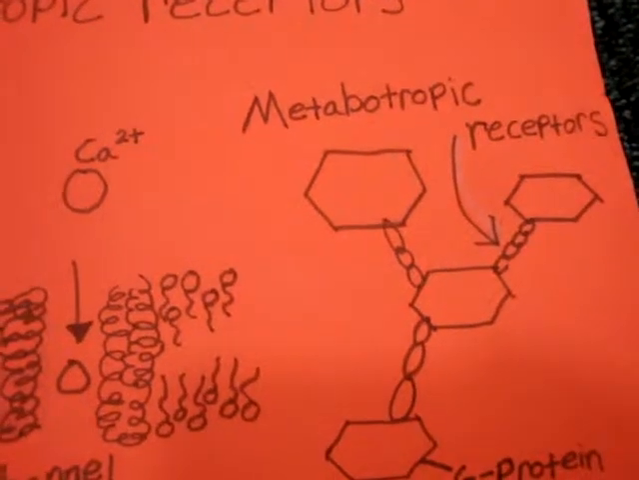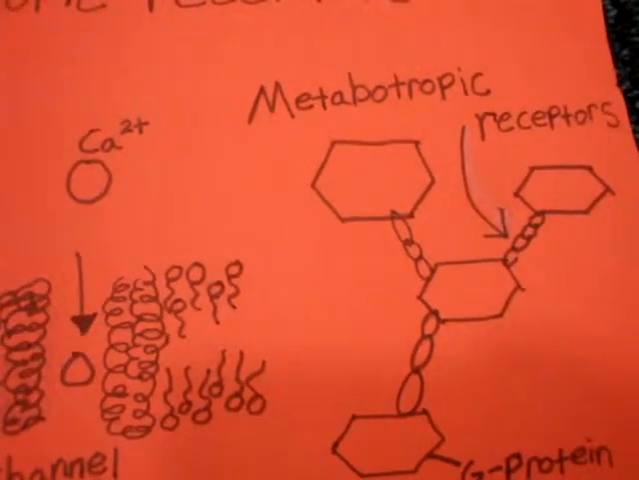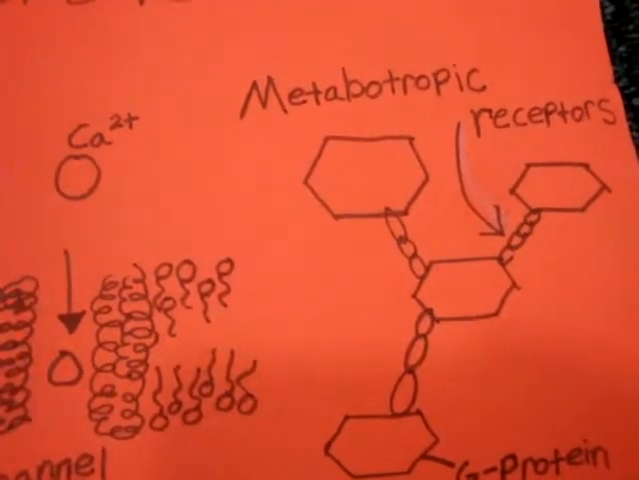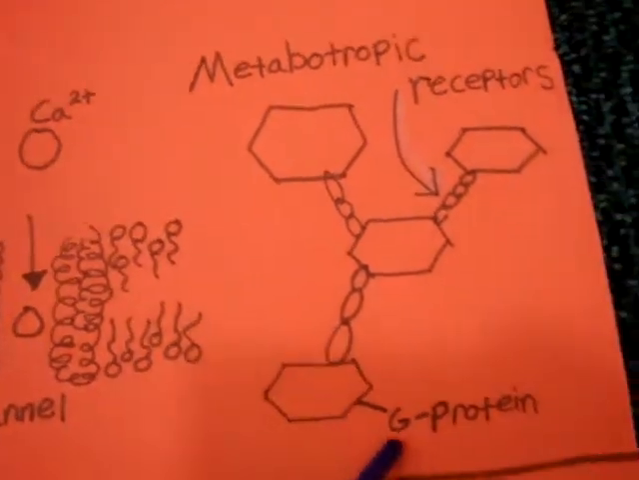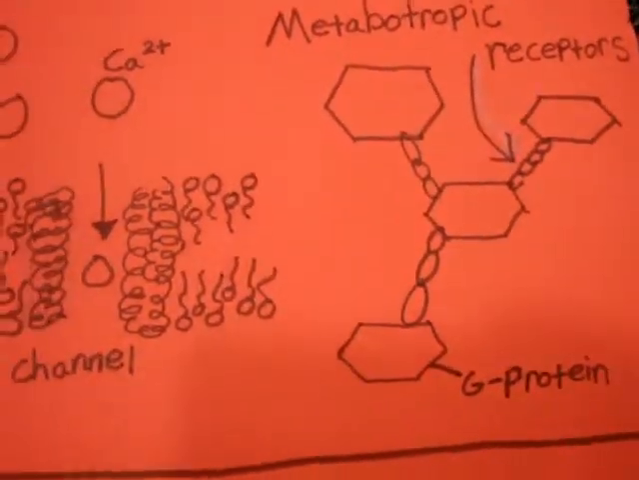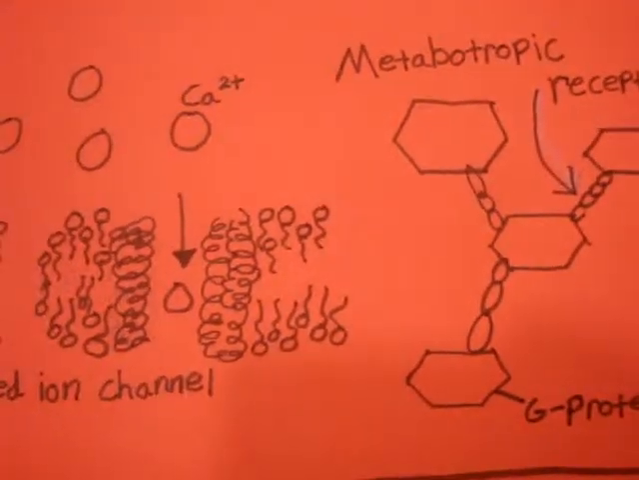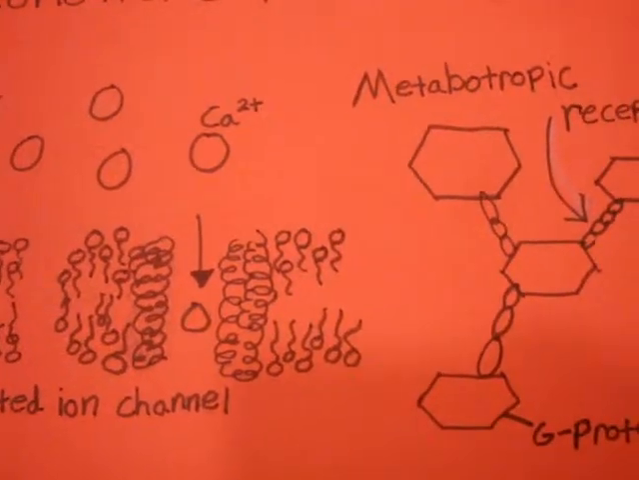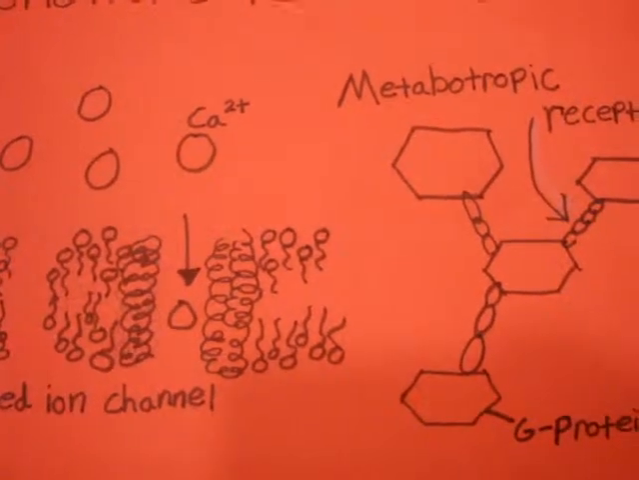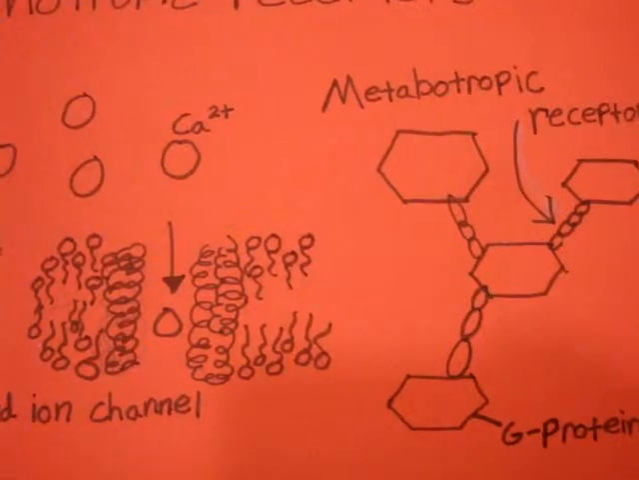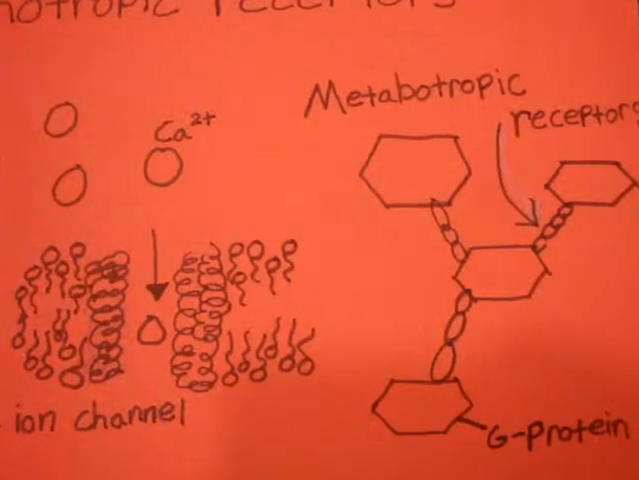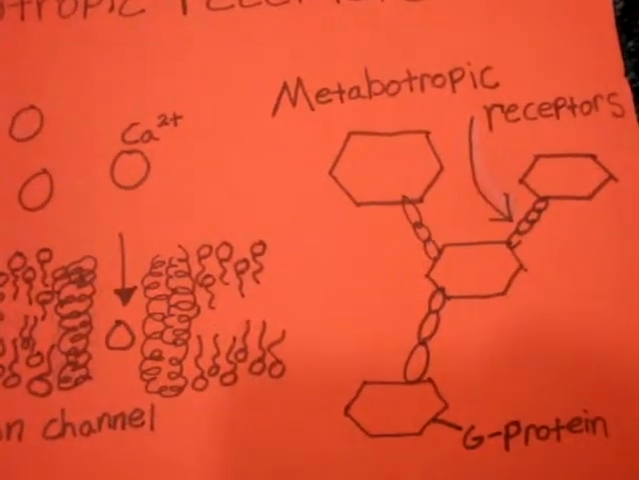Metabotropic receptors do not have channels. They are linked to other small chemicals called G-proteins. As soon as the ligand binds to the metabotropic receptor, the receptor activates the G-protein. Once activated, the G-protein itself goes on and activates another molecule. This molecule is called a secondary messenger.